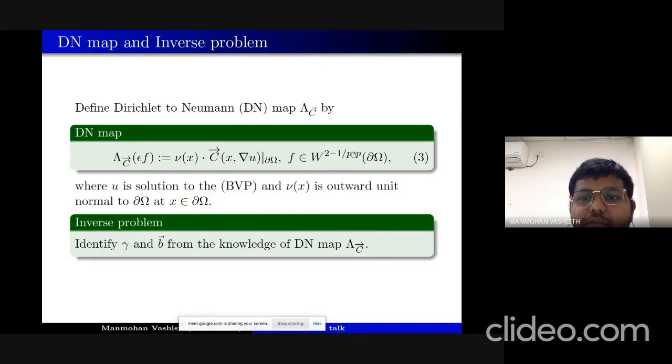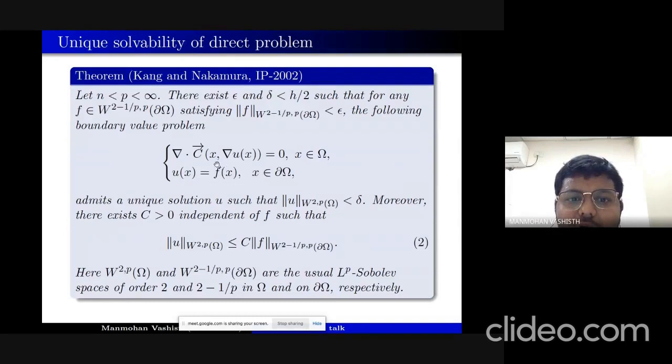Okay, so if p is bigger than n, then by the Sobolev embedding, this f will be L infinity. f is bounded. So we can take the space of the boundary values which are bounded by some fixed constant, let's say c, and then we can multiply by this epsilon, which is small enough, to make sure that the boundary data is small, so that we can have the well-posedness of this forward problem.